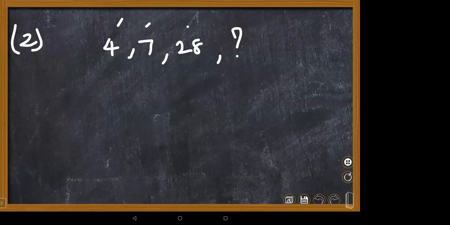Now we will go with an application part. Applications are very, very important in proportion. The first three terms of a proportion are 4, 7, 28 respectively. It's a wonderful, lively question, children. Please try to understand. You need to find the fourth term. We don't know the fourth term.